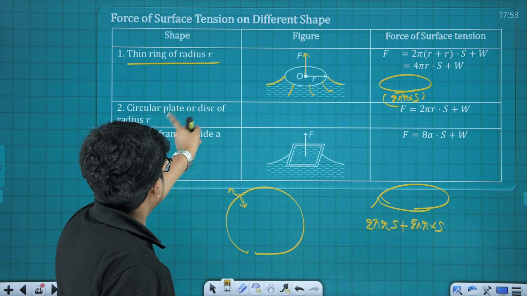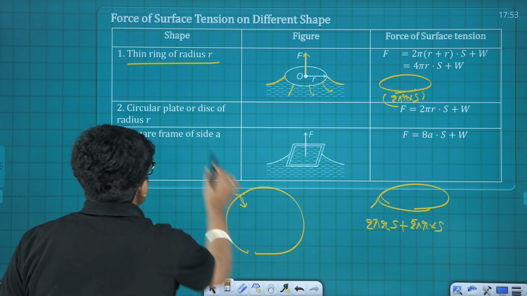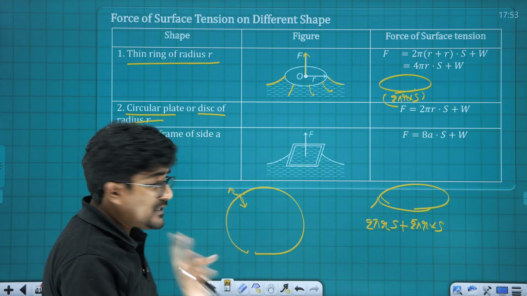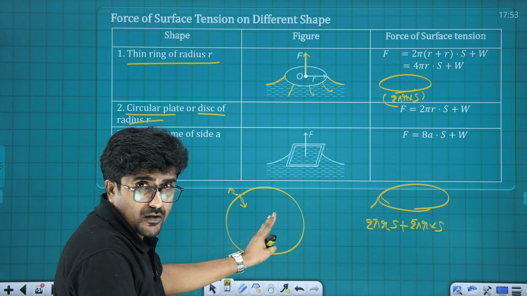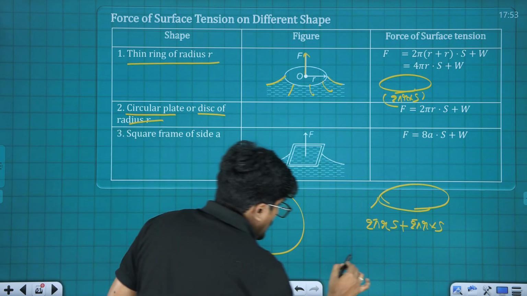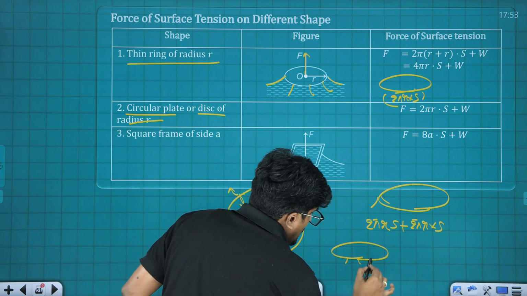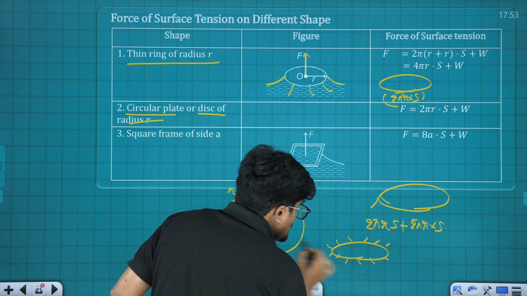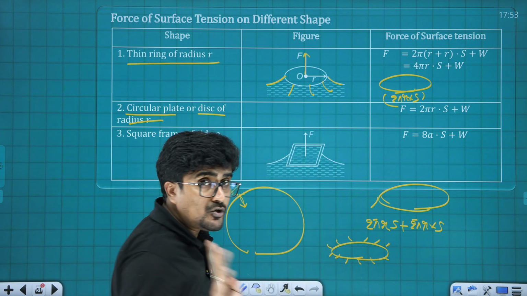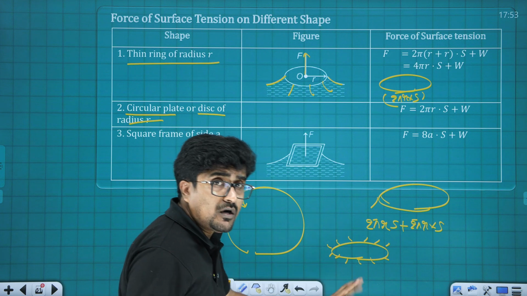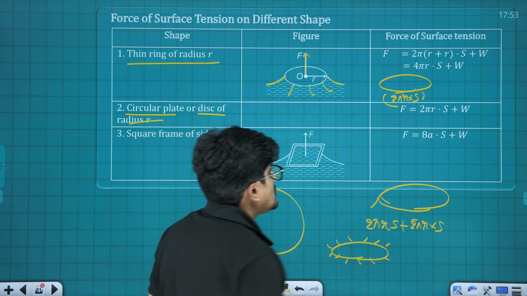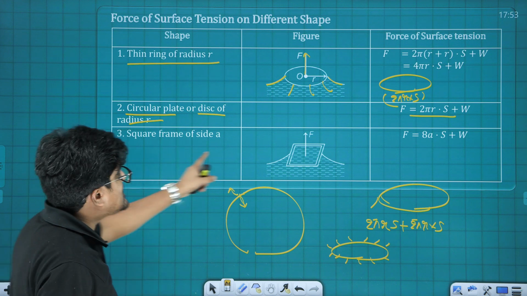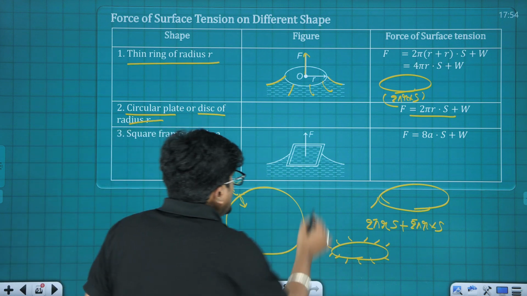Now the next one is a circular plate or disc. Here the case of two layers is not there, we have only a disc. So only one surface of separation is there. Here we had two surfaces of separation, and here we have only one. So it is going to be 2 pi r into s plus w. Now it is a square frame.